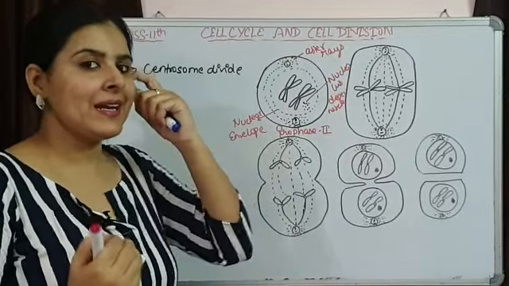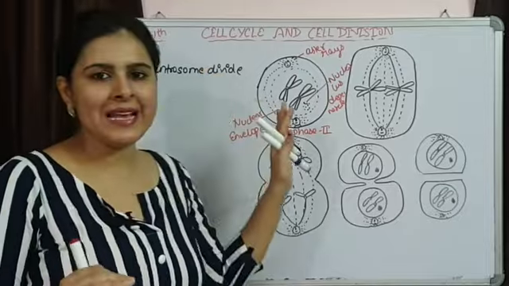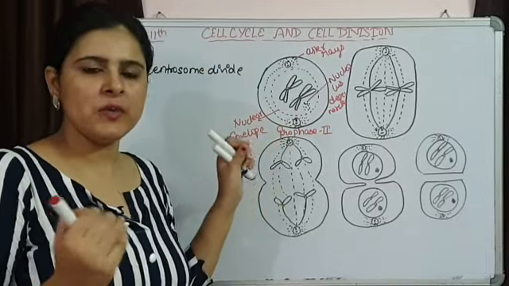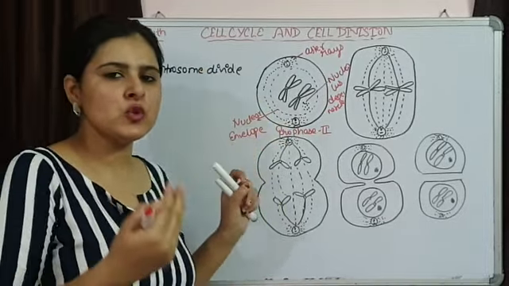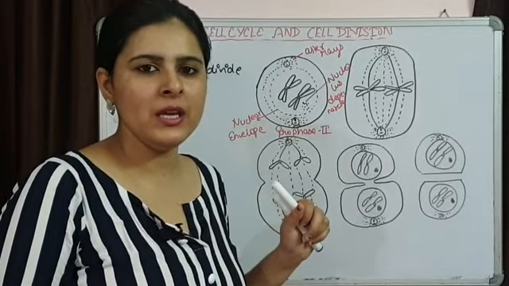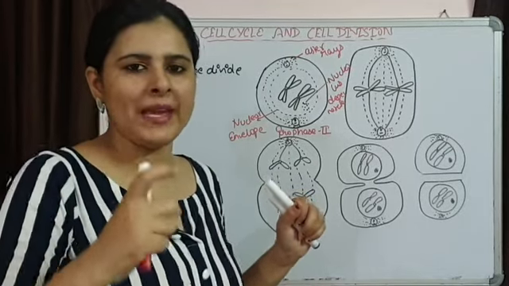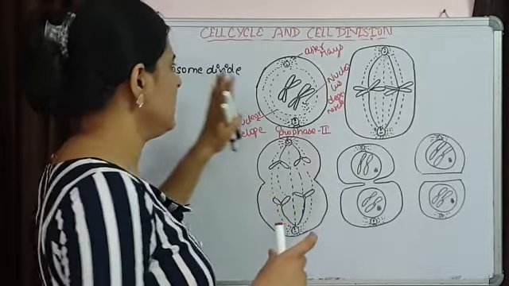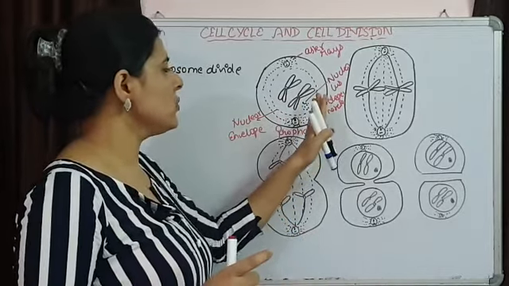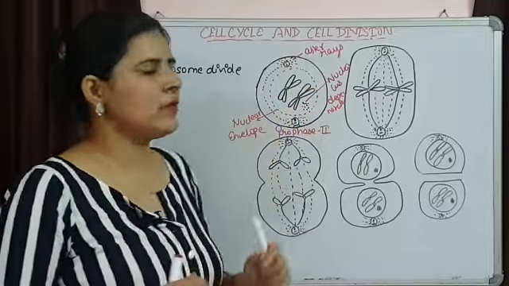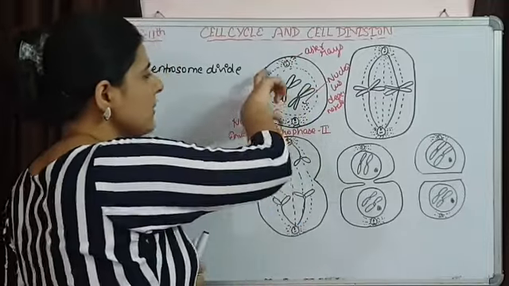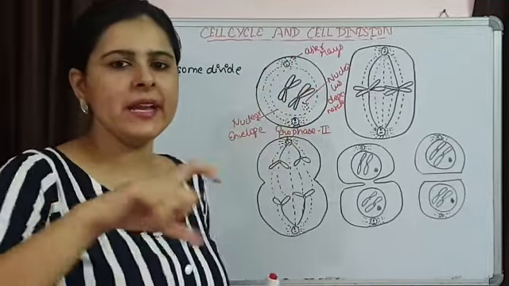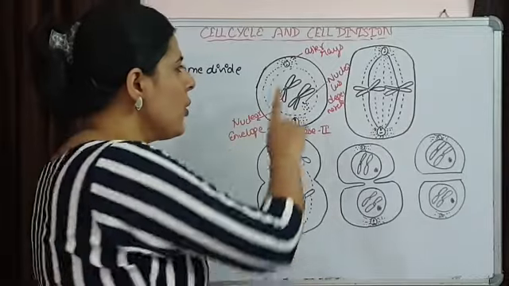There will be condensation. Here chromosomes were relaxed at the resting stage, they were decondensed. Again the chromosomes will start to condense. They are going to be more and more packaged, so thickening is going to increase. Then the nucleolus is going to disappear, the nuclear envelope is going to disappear, and the centrosomes again start by dividing and again start moving towards the poles.